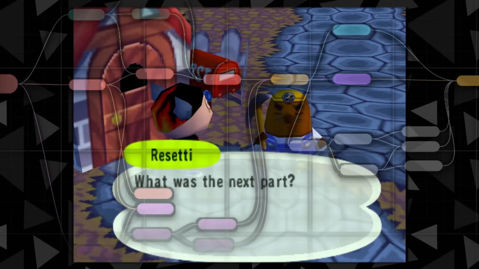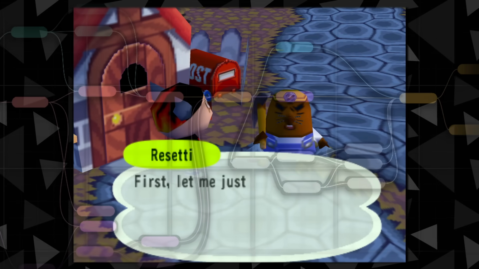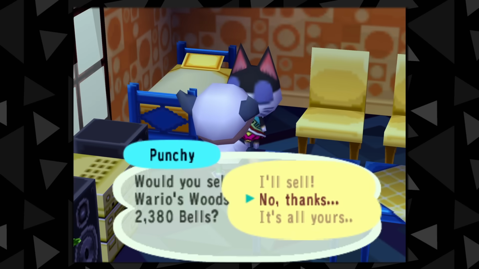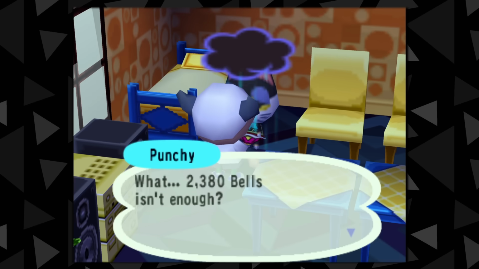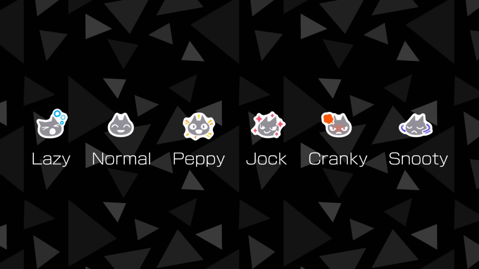Naturally, branching dialogue like I just described relies on a lot of conditional checks, which is pretty standard stuff. While Animal Crossing might not do anything special, it really succeeds by just having such a vast amount of this conditional dialogue. Fans of the series know that villagers are categorized into different personality types, and all of them have their own unique pools of dialogue.